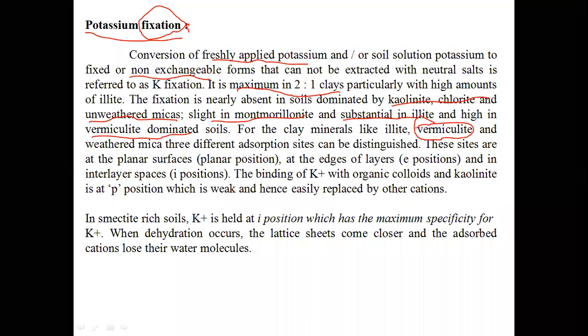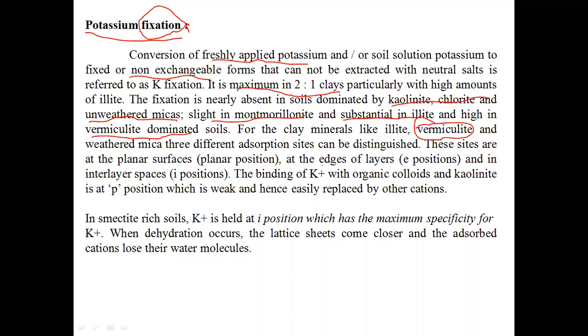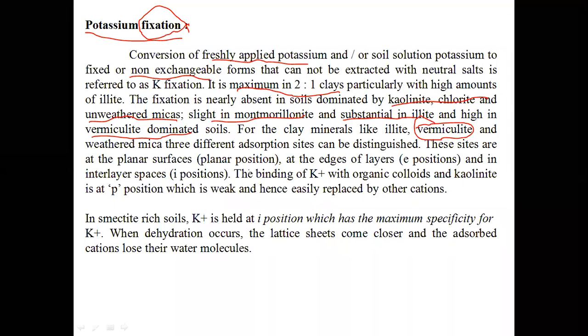In order to explain K fixation in detail, these 2:1 type clay minerals have different adsorption sites. What are the three different adsorption sites?